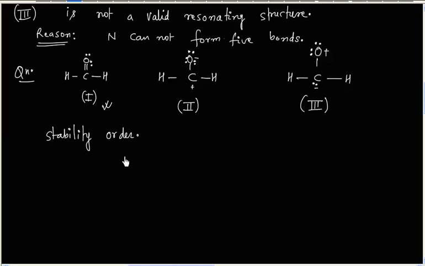Structure 1 is the most stable, and in this case the reason is it does not have any charge separation. So no charge over any one of the atoms. So no charge separation. Now structure 3 is the least stable.